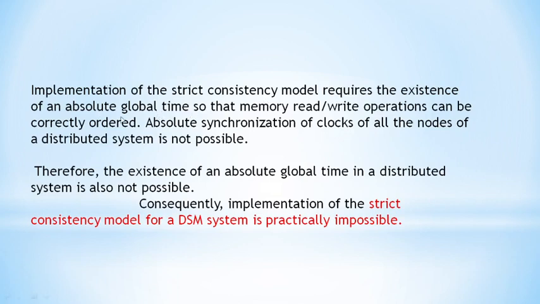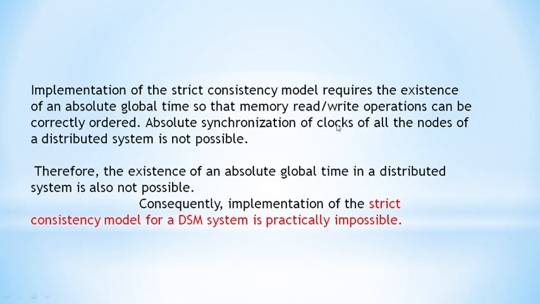global time. In a distributed computing system, absolute synchronization of clocks is not at all possible. So the existence of an absolute global clock is not possible in distributed systems. So the strict consistency model for a DSM system is also practically impossible.